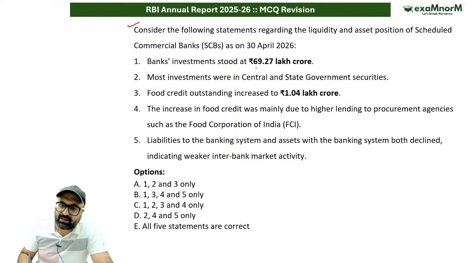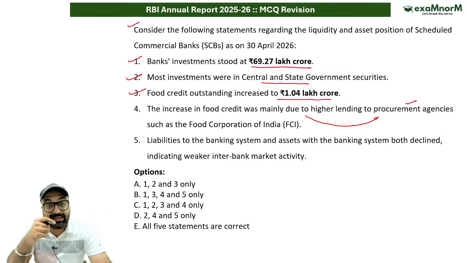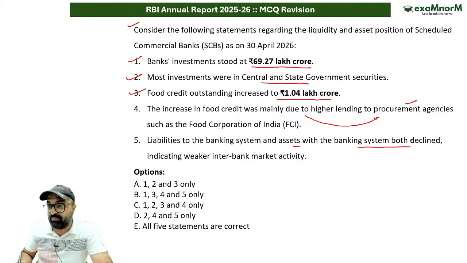Banks investment stood at 69.27 lakh crores. This is correct. Most of the investment was done in central and state government securities. Correct. Food credit outstanding has increased to 1.04 lakh crores. That is correct. The increase in food credit was mainly due to the higher lending to procurement agencies such as FCI. Is this correct? This is absolutely correct. Sir, this increase in the food credit is because of FCI lending. That is correct.